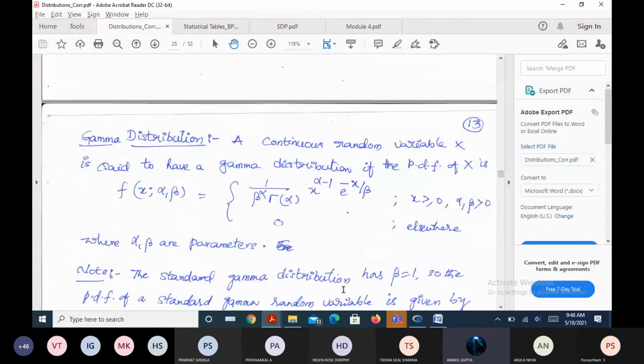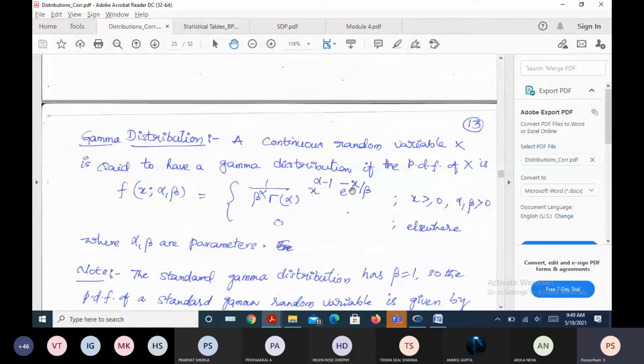Now suppose I put alpha as 1 instead, keeping beta the same. X to the power 1 minus 1 is x to the power 0, which is 1.